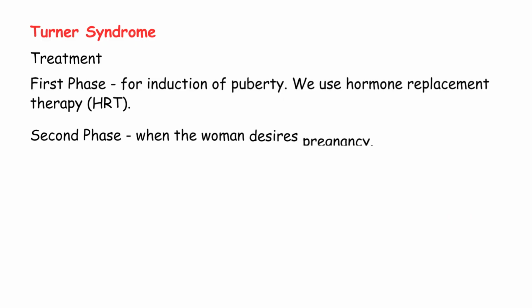Second phase, when the woman desires pregnancy. Here's the reality. Natural pregnancy is almost impossible because there are no eggs. It can only be achieved with aid of a donor egg. Another woman donates her egg, it's fertilized in the lab, and implanted in the Turner syndrome woman's uterus. Pregnancy progresses normally thereafter. The uterus works fine. Remember, the uterus is present and can function with hormone support.